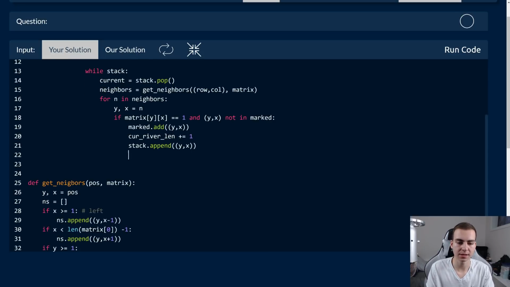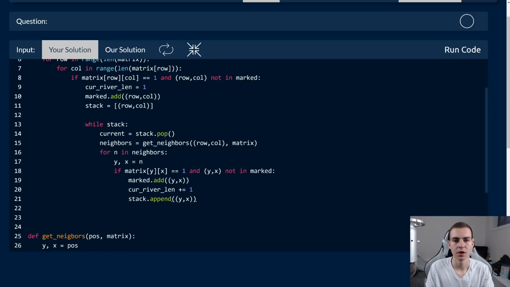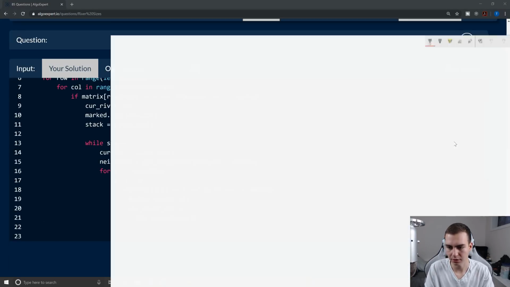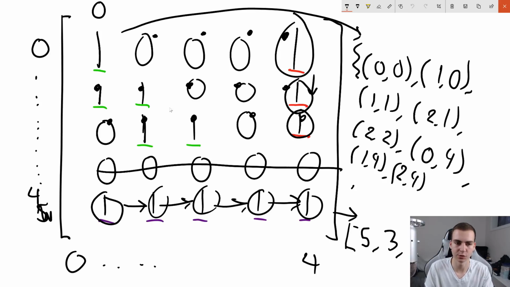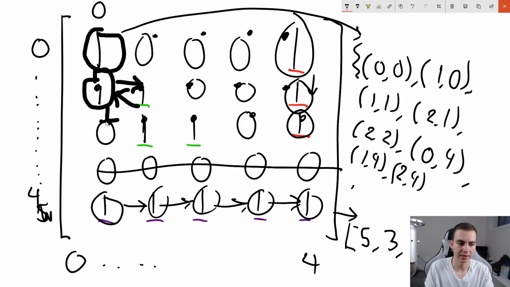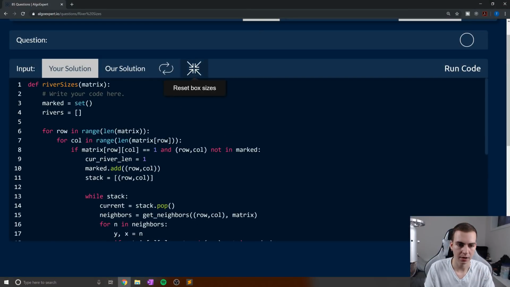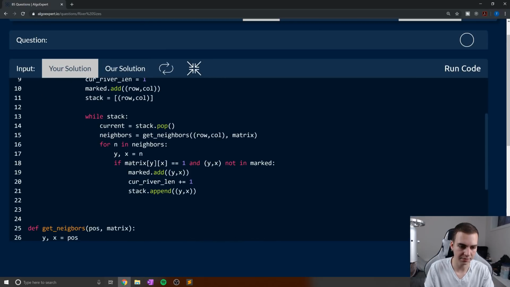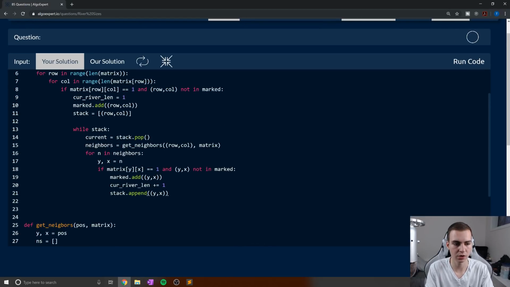Now, the reason we're appending to the stack is because we need to add that one. And I think I can go back to my drawing example. Maybe this will make things a bit clearer. Okay, well, this is an absolute mess now. But if we're here and we find this other one, we need to add this one to the stack so that we can look at the neighbors of this one next. And then whenever we find another one, or maybe there's two ones, we add both of them to the stack so that we can look at all of their neighbors during the next iteration when we pop things off the stack. Now, I know this might be kind of confusing to some of you if you haven't seen an algorithm like this before, but we're actually almost done.